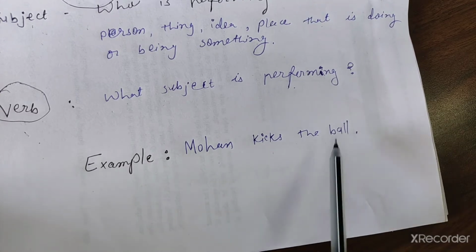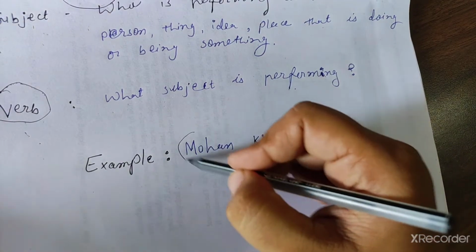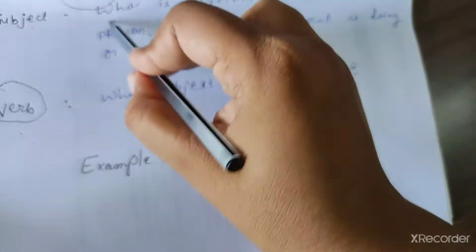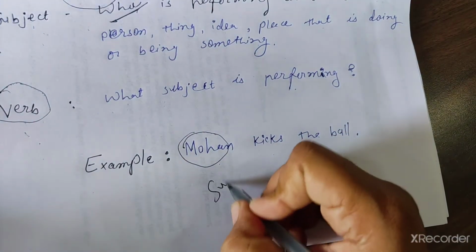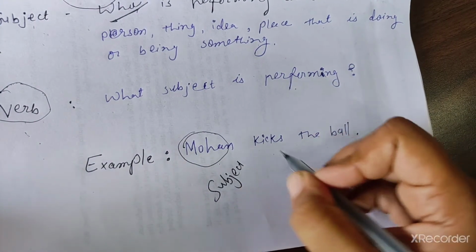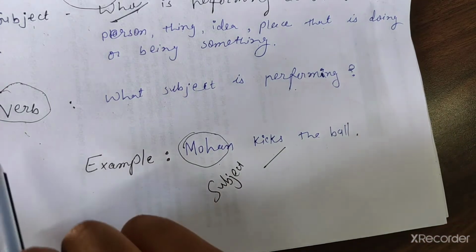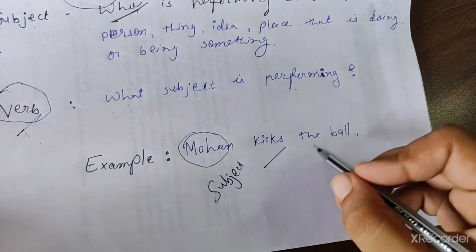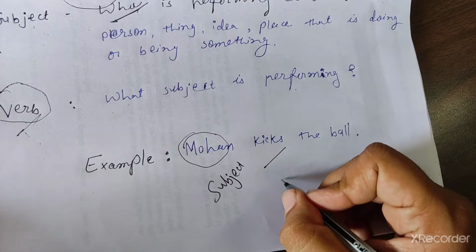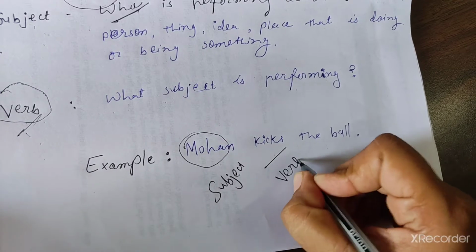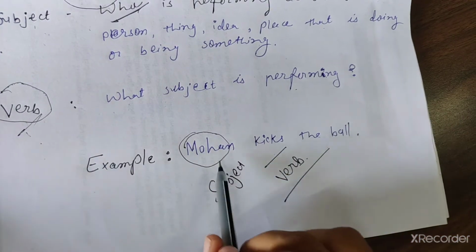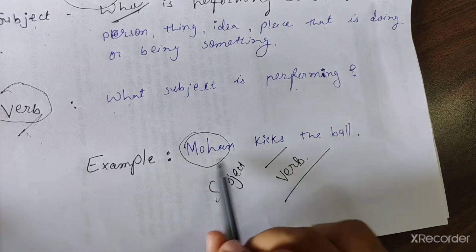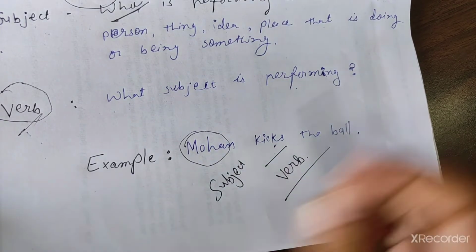Mohan kicks the ball. So Mohan, that is my subject. Then what does he do? He kicks the ball. So that is my verb. So here it is subject verb agreement. We see some examples further.